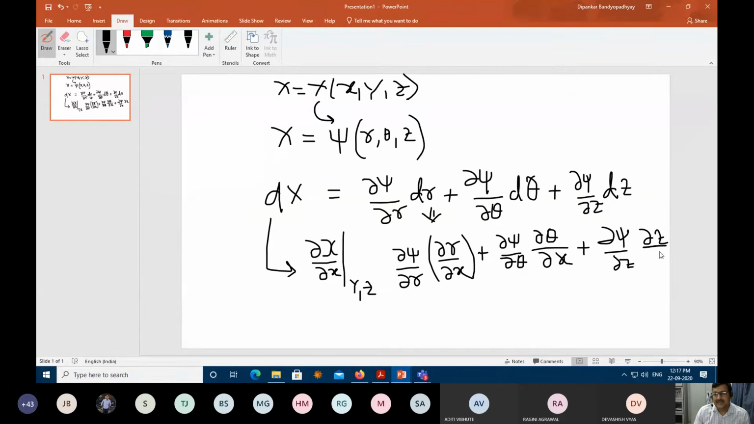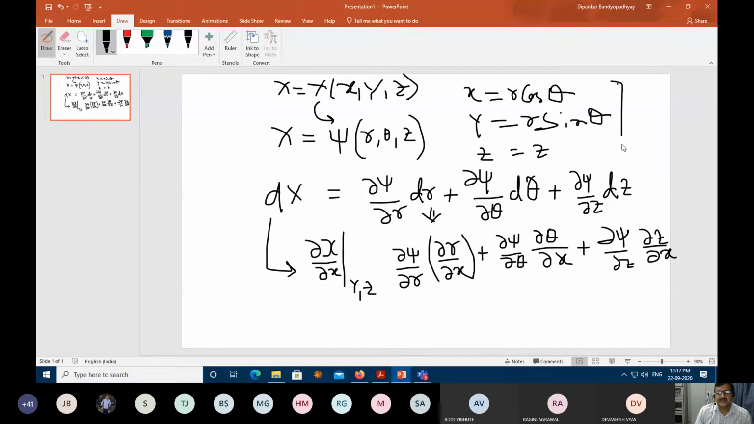And what are the three variables we had? X is equal to what we have learned. X will be equal to r cos theta. Y is equal to r sin theta. And z is equal to z. This is my transformation from the Cartesian coordinate system to the cylindrical coordinate system.